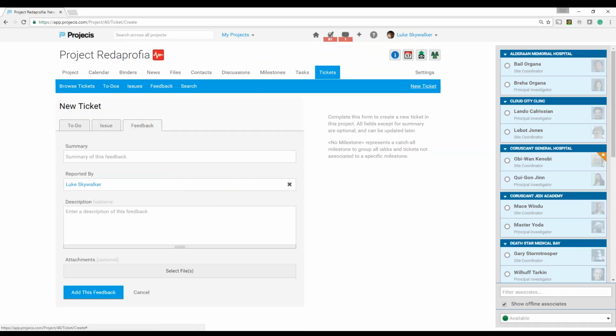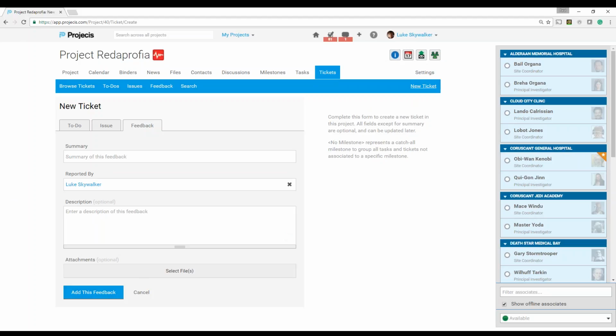Feedback is different. Feedback is where you're getting information and you're submitting it. So largely you're usually submitting this to someone. I am submitting, let's say, feedback on a website. One of our investigators said the website is really hard to see, maybe we should do X, Y, and Z. I can issue this as feedback and who it's reported by, enter a description, any files, then add this feedback.